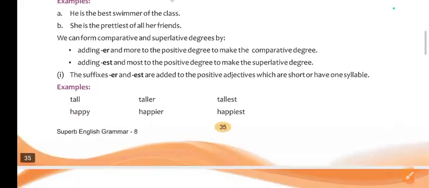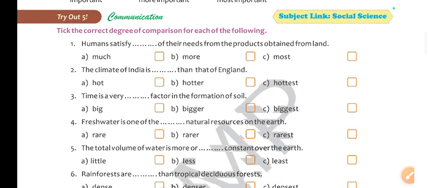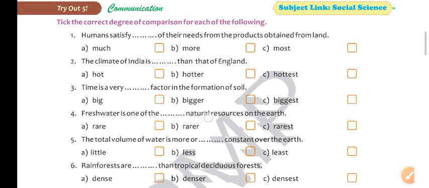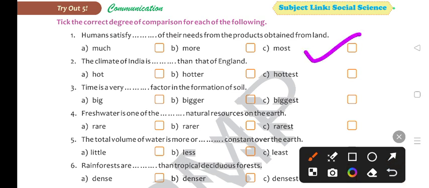Now, you know well what the superlative degree is. We always put the article the before the superlative degree. Comparative degree is used when there is comparison between two nouns or two pronouns. So let's try out five. Humans satisfy most of their needs from the products obtained from land.